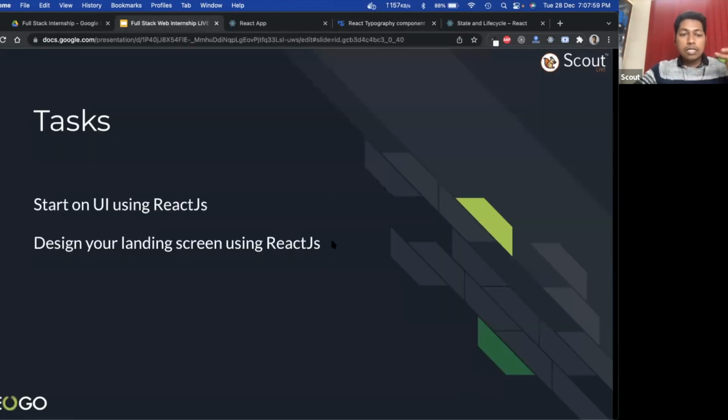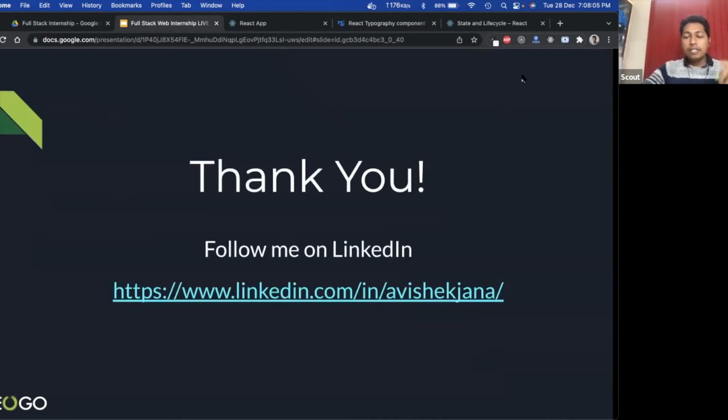All right, so this is the task for this week: design your landing screen using React.js. That is it, guys. That is all for today.